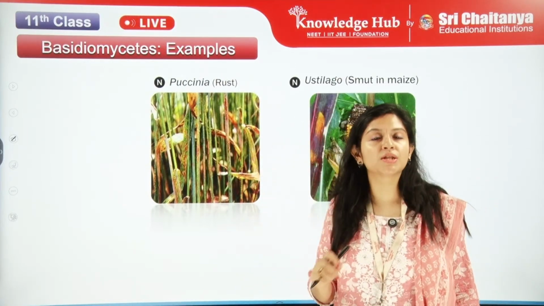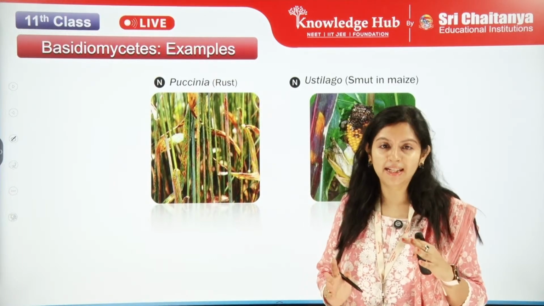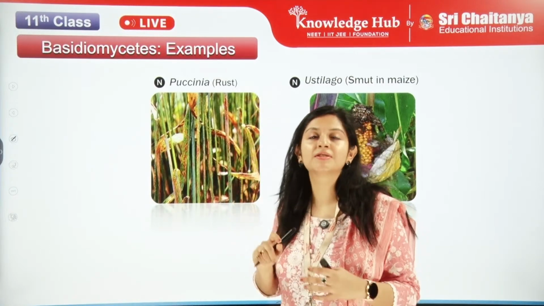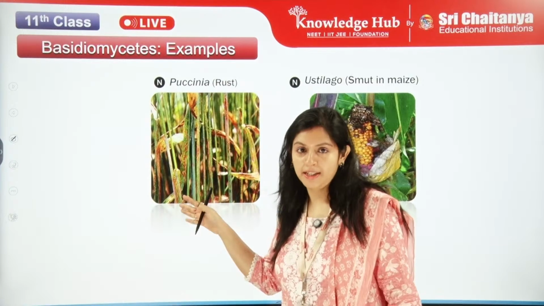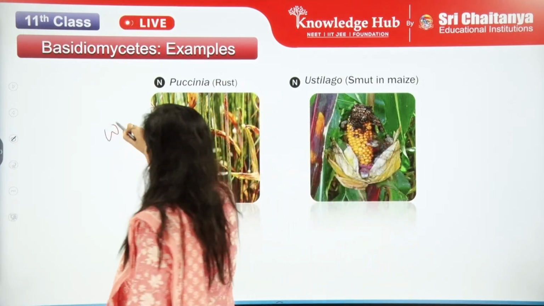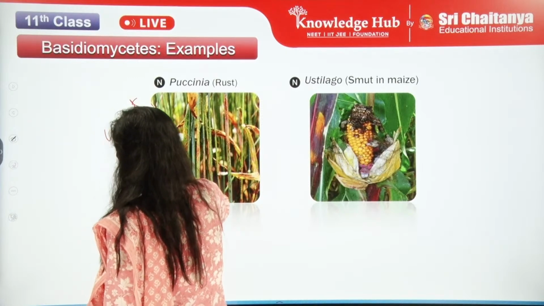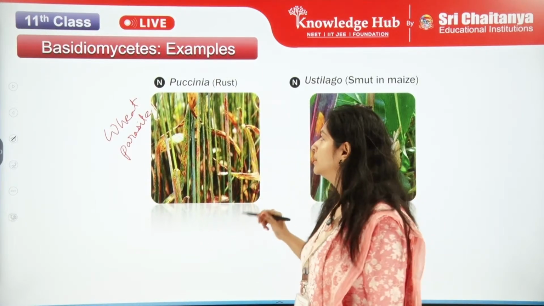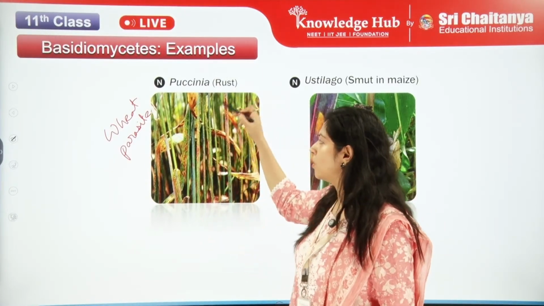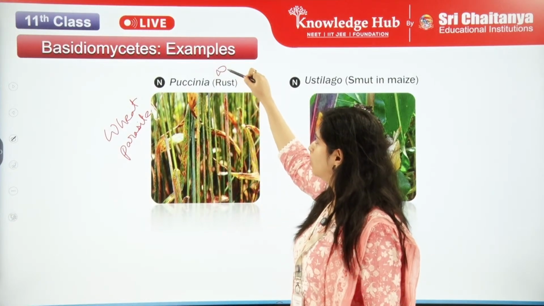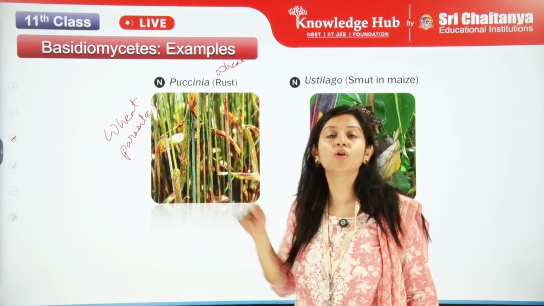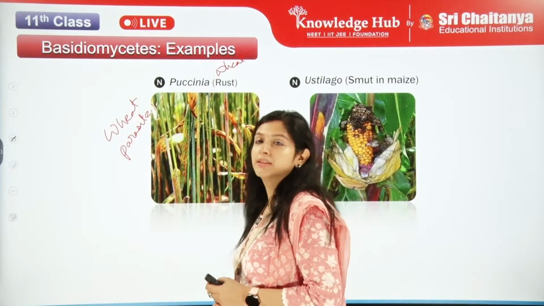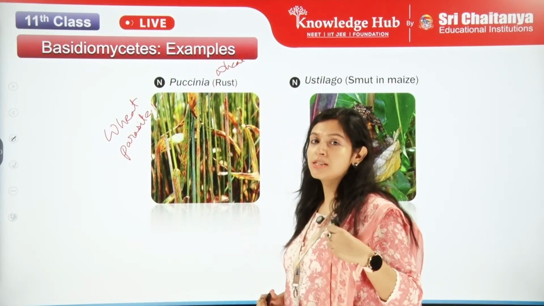So these two examples which are given here, these two are parasitic. Previously you had the life cycle of Puccinia graminis tritici. This is a wheat parasite. All of you please do remember the scientific name of this, Puccinia graminis tritici. Puccinia is causing the wheat rust. The disease is the wheat rust. You can call it rust or wheat rust, both. So this is a parasite for the wheat and this causes the wheat rust.